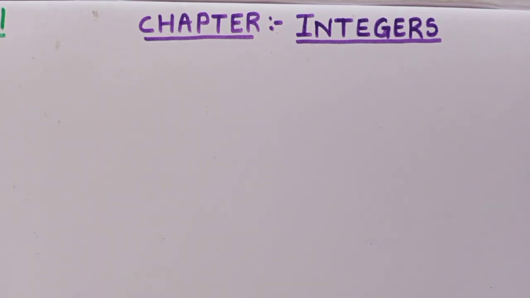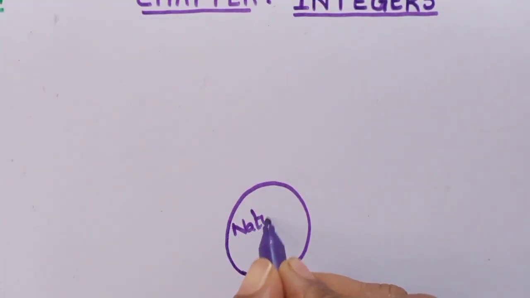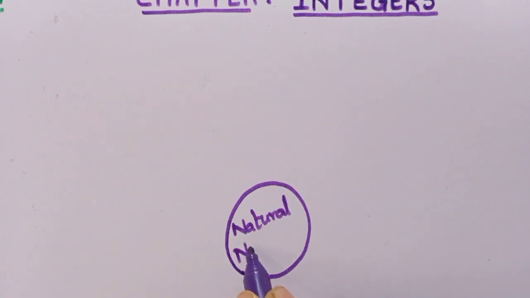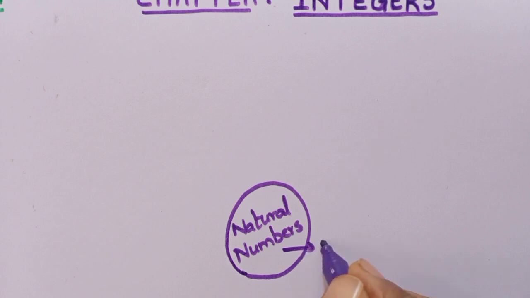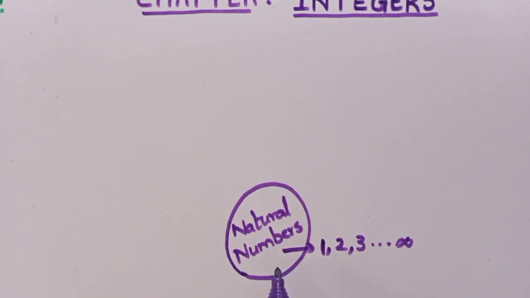Firstly, in your primary classes, you have learnt about natural numbers, isn't it? So, you know a small set of numbers which is called natural numbers. What are natural numbers? These are the general counting numbers like 1, 2. Natural numbers start from 1. Okay, 1, 2, 3, so on up to infinity. Our normal regular counting numbers are called natural numbers.